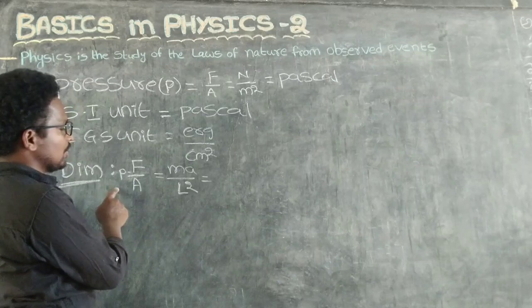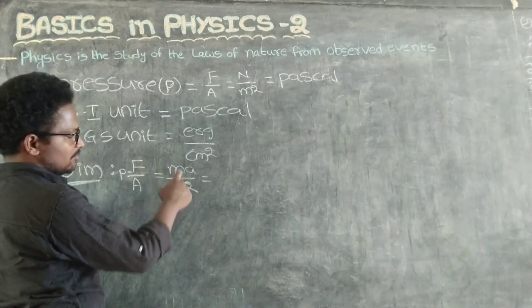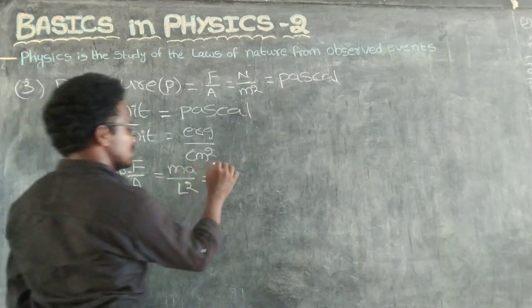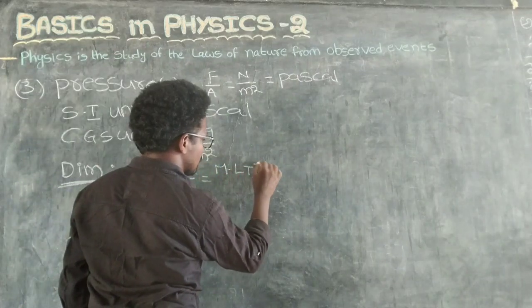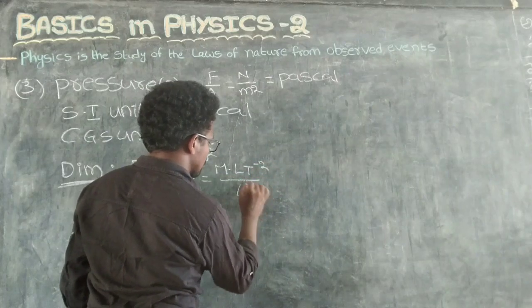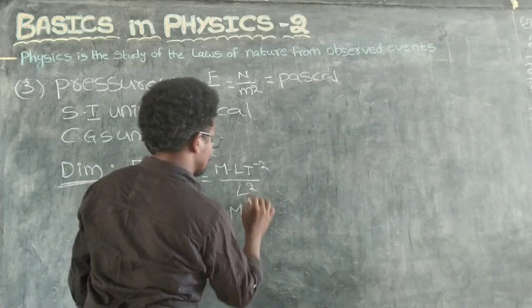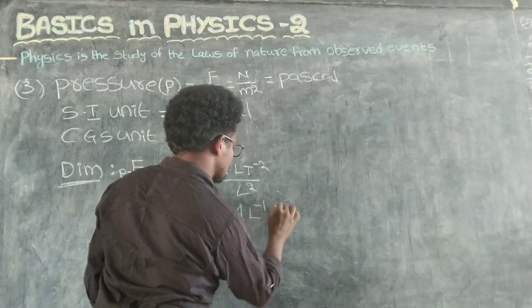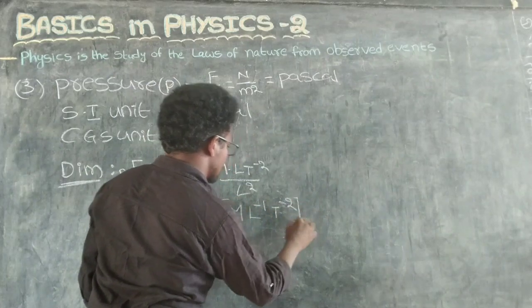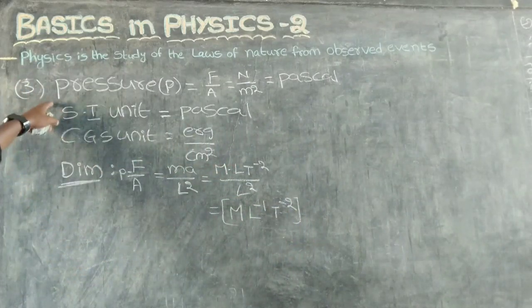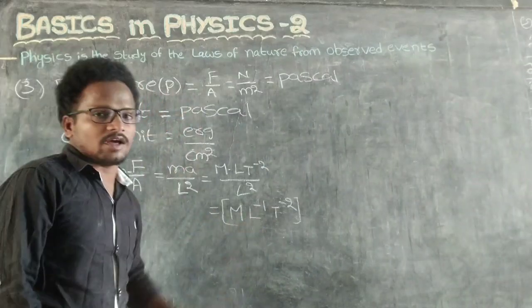Here P equals F by A, F means MA by L square. M means M, A means L power 3 minus 2 by L square. So the dimensional formula of pressure is M L power minus 1 T power minus 2.